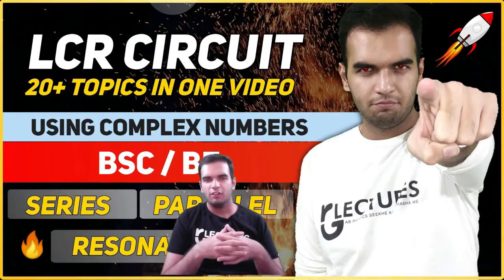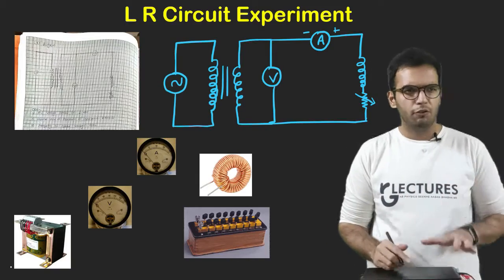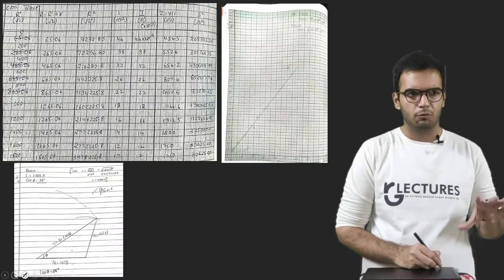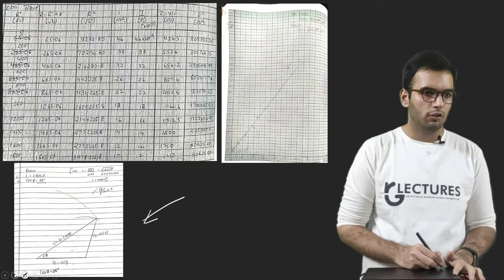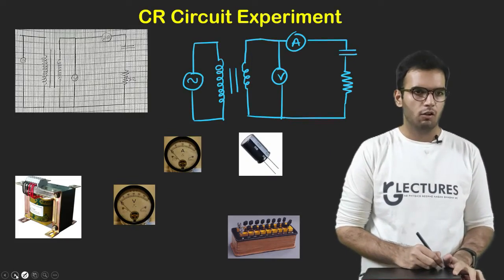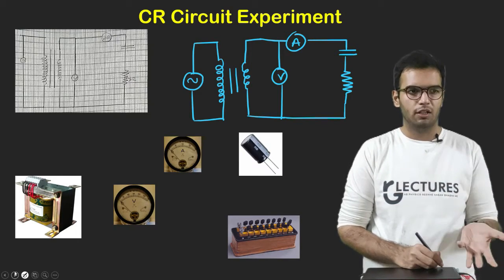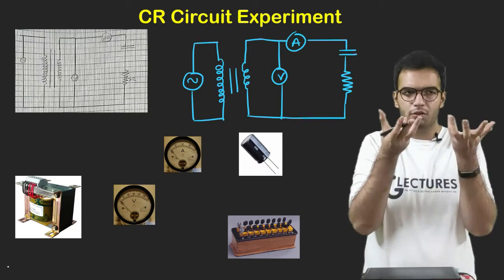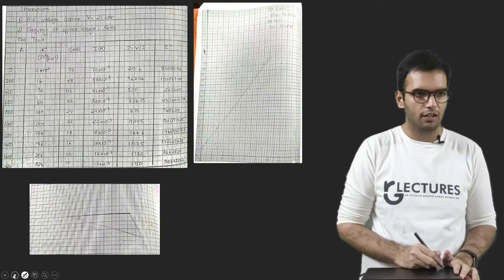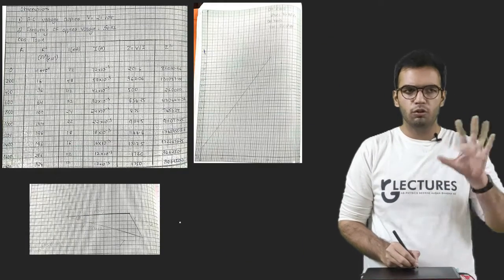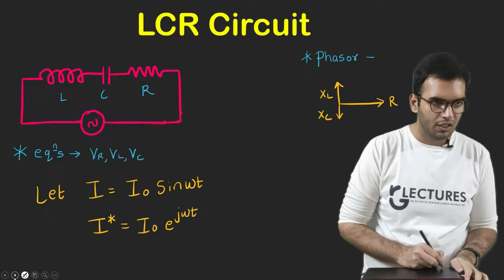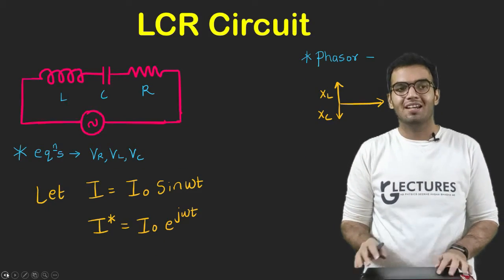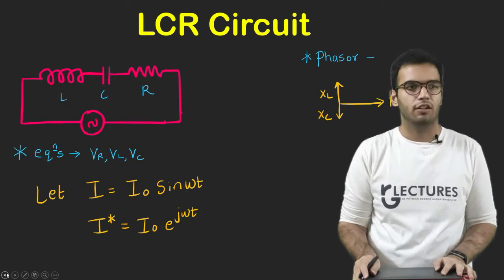Since this is a long lecture, I will be assisting you by giving you small breaks in between this video. In the previous video, we saw the LR circuit, we saw how we do the circuit experimentally, what is the result of the experiment, what is the result from the physics perspective, why do we study CR circuit or LR circuit, right? The conclusion of both these topics was just the phasor diagrams which we get from them. Now in this video we will study the concept of LCR circuit.